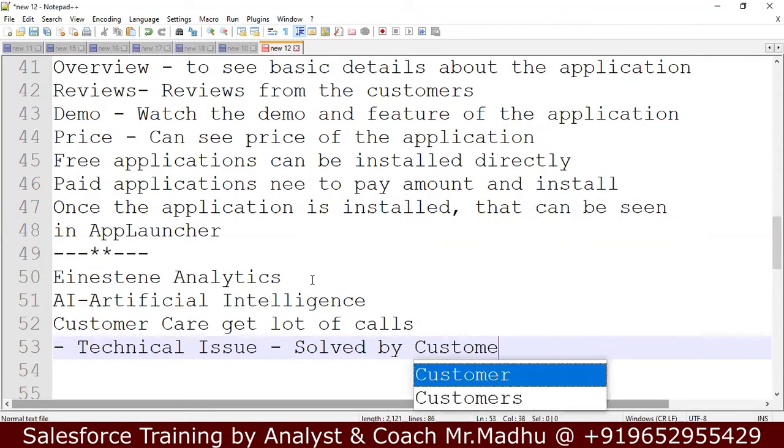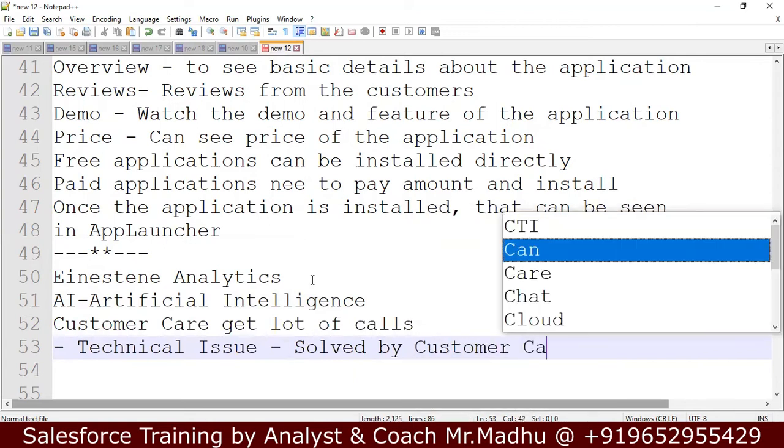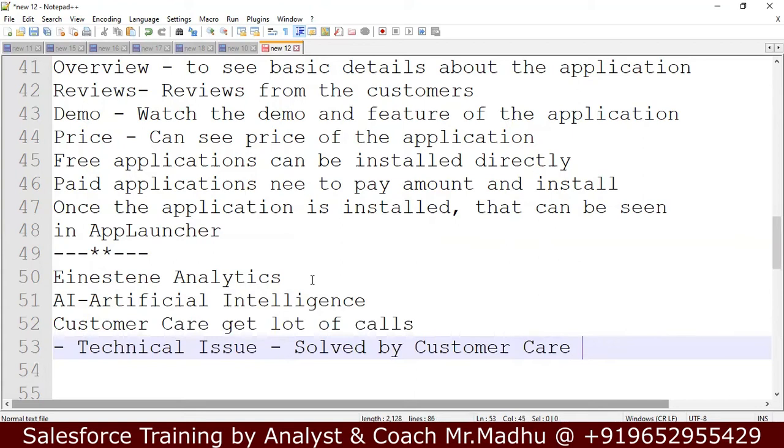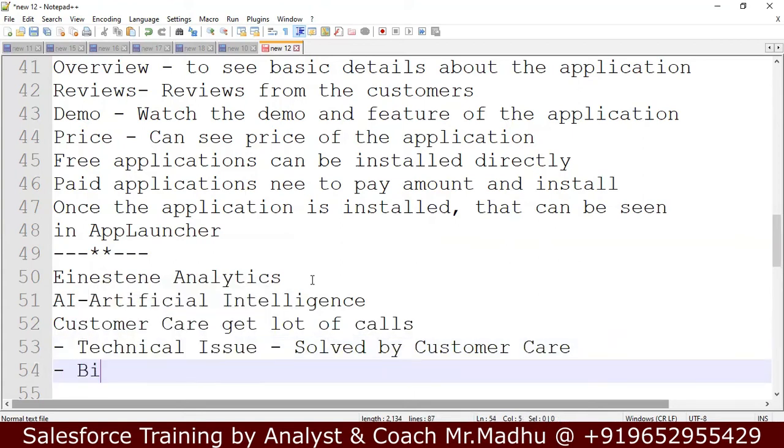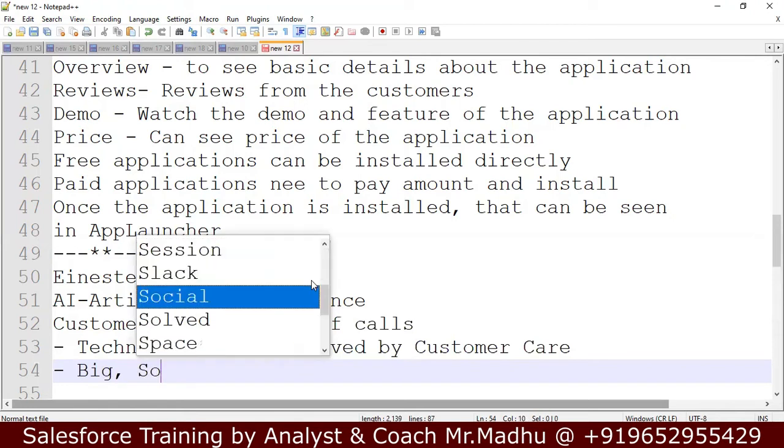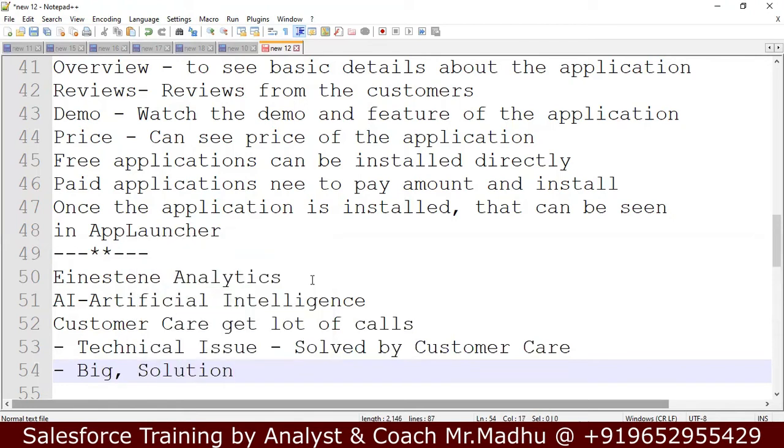It is a very small technical issue, then it can be solved by customer care. If the issue is big, if it needs a solution from other teams, customer care cannot solve that problem.